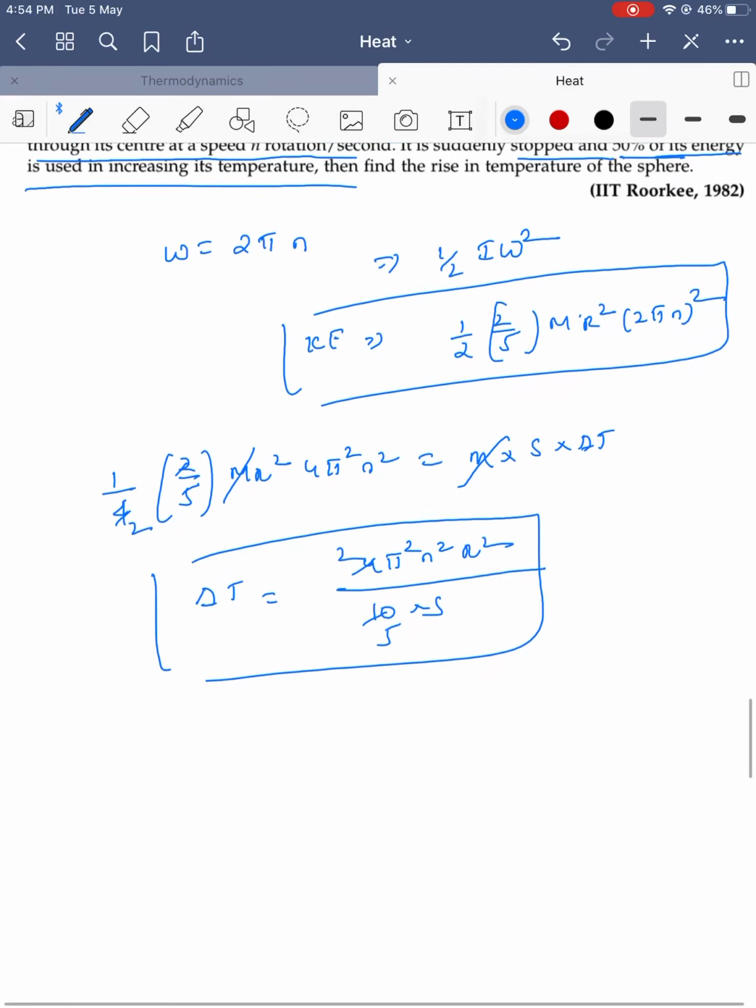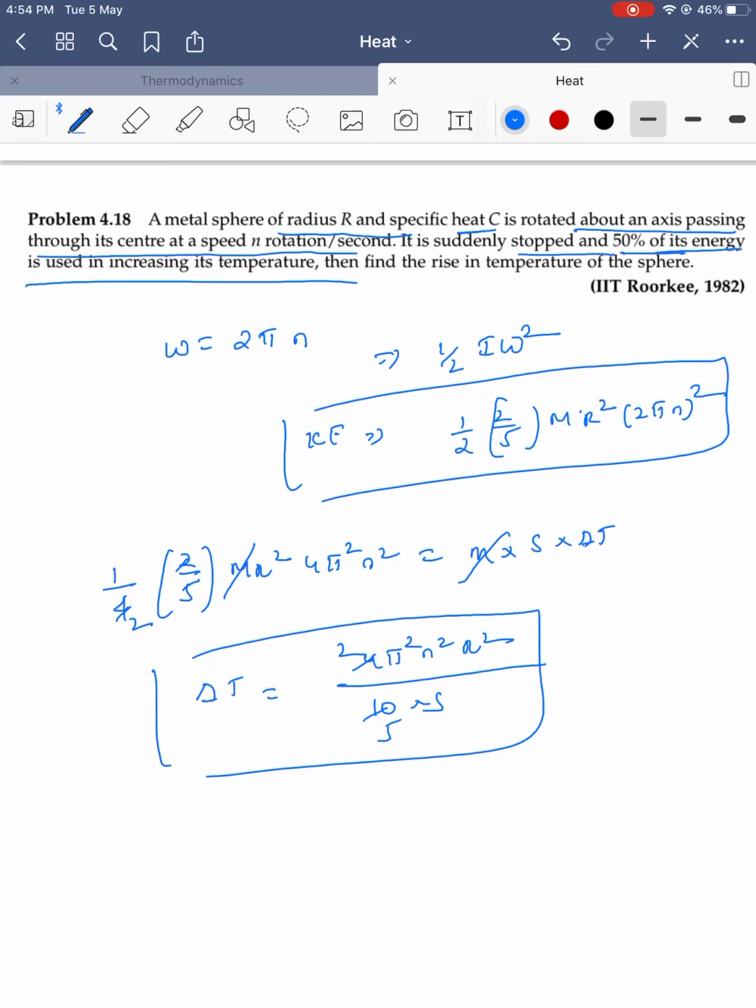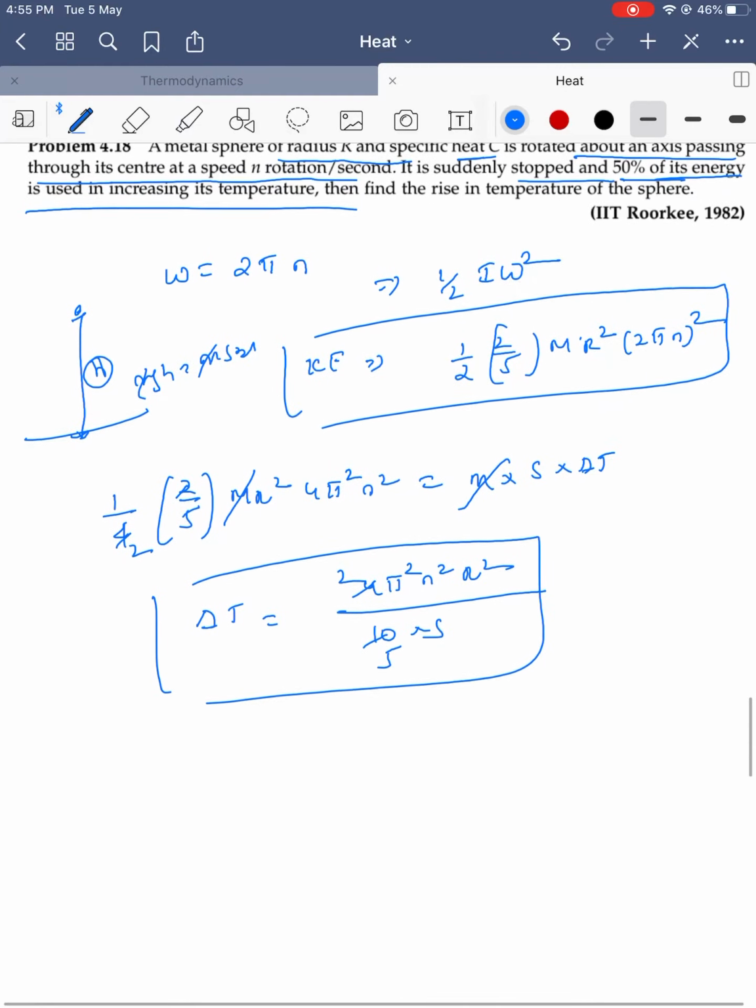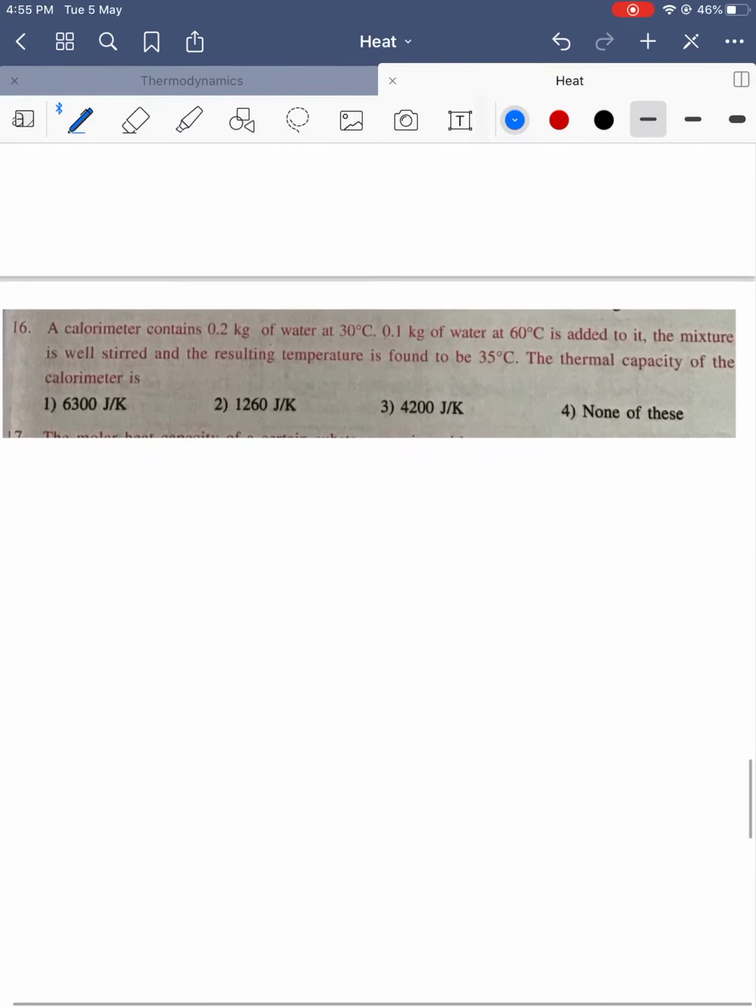And not only kinetic energy, they can ask, some ball falls from a certain height h onto water, how much is the change in temperature? mgh is equal to m s into delta T, so delta T is equal to gh by s. So these are silly questions, but you should understand how energy is converting from one form to another form. Okay, let's see another question.